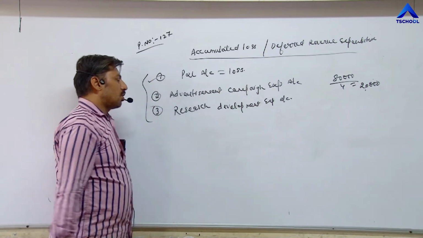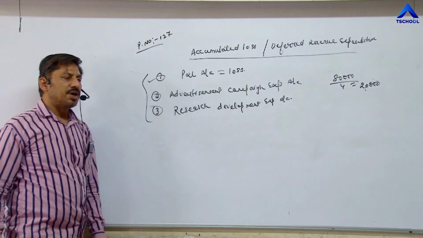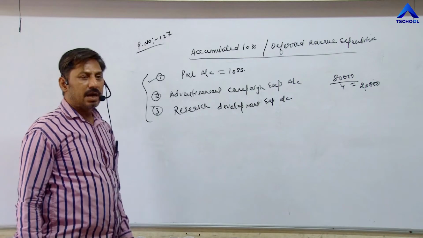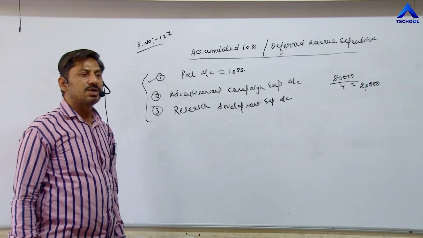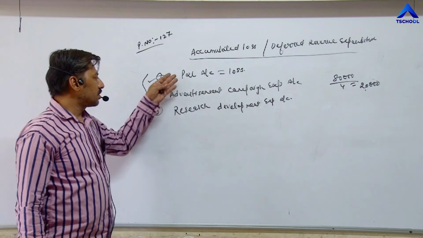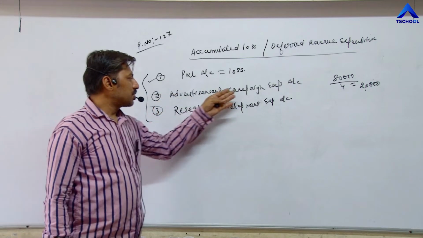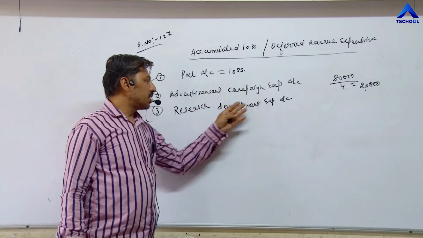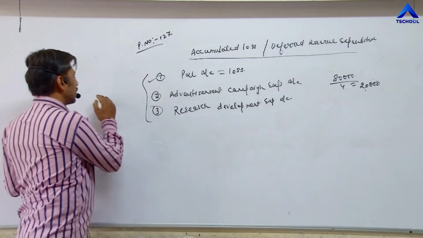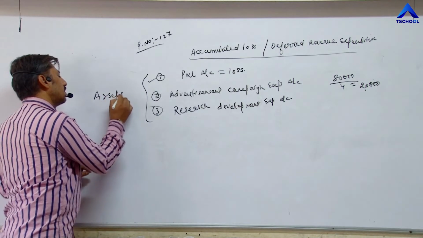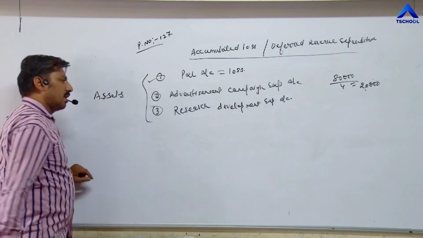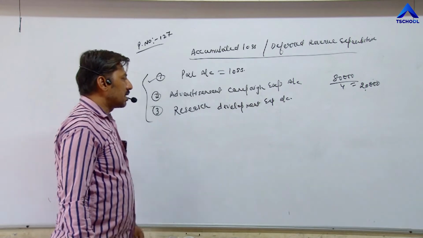These losses will also be distributed between or among partners at the time of reconstruction of partnership firm. Profit and loss, advertisement campaign expenditure account, research development expenditure account, and these are all assets. These expenditures are considered as assets.